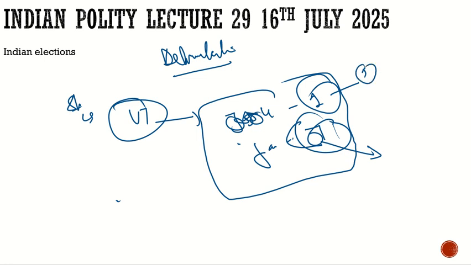How was that possible? The answer was that population is not the sole reason for delimitation. The areas closer to the border are also a reason. Hilly terrain is also a reason, and population is also a reason for delimitation.